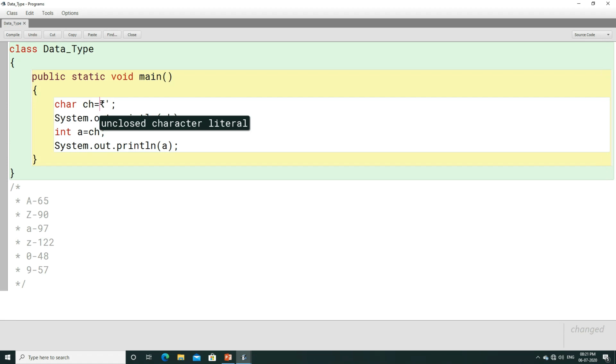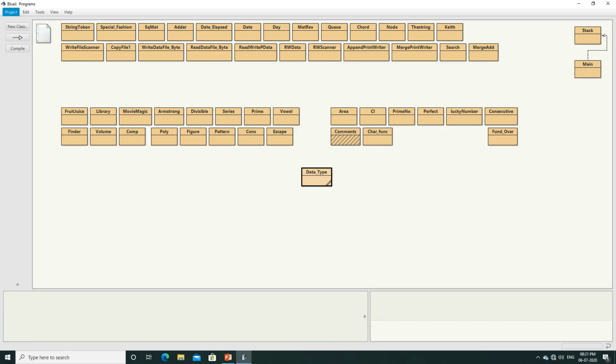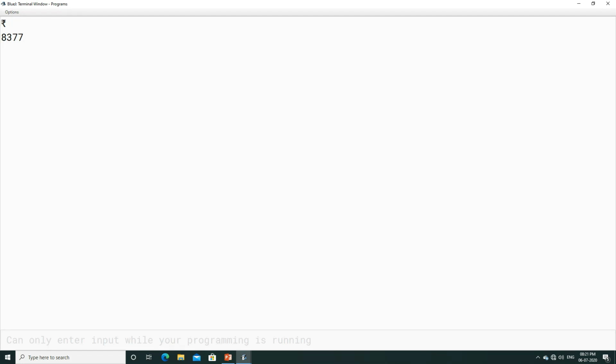It's showing an unclosed error. Just a second. Okay, here we get it. You can represent the rupee sign here. Let us compile this program. Here you can see it is getting compiled. It will get stored in ch, and then here you can see it will print the rupee sign, and after that it will convert it to its ASCII value. What is the ASCII value of the rupee sign? 8377. So there are many characters whose ASCII value you can get.